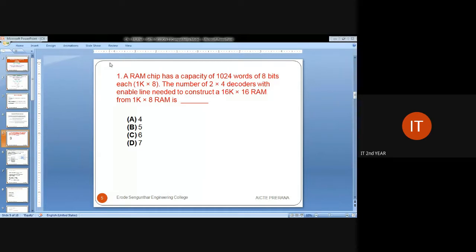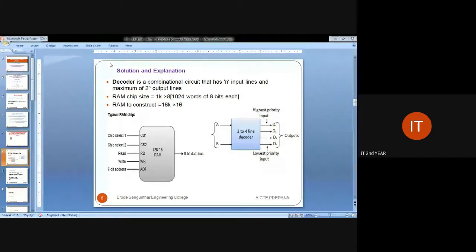What the question is asking is, there is a RAM chip whose capacity is 1024 words. How many decoders are needed to construct the larger RAM, that is what they are asking. So the solution is like this. A decoder is a combinational circuit that has n input lines and a maximum of 2 power n output lines.